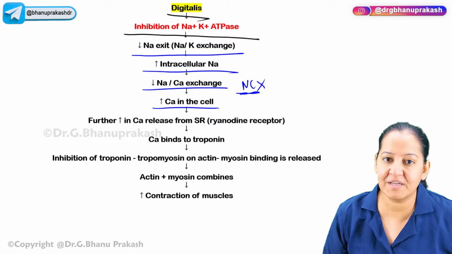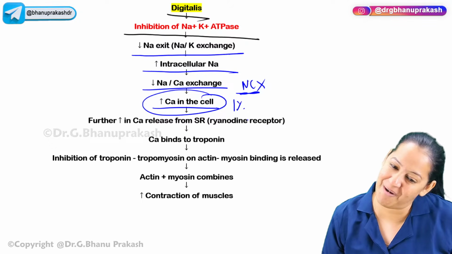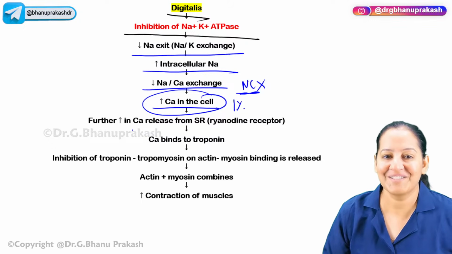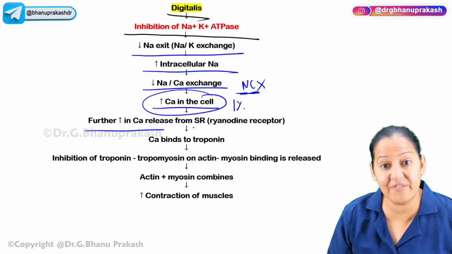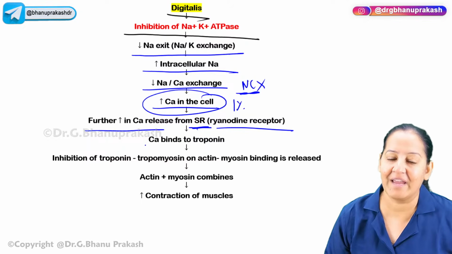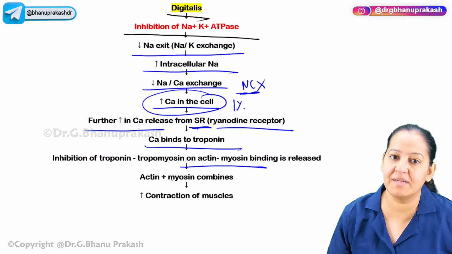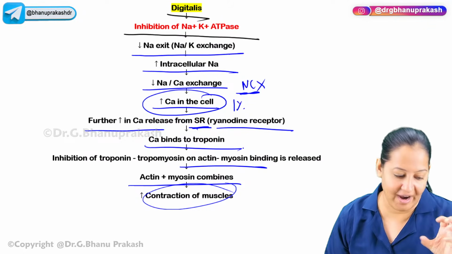So 1% calcium is trapped inside the cell. It cannot go outside. So it will increase the further calcium, 99%, again and again from the sarcoplasmic reticulum via the RYR ryanodine receptor. And again it will bind to the troponin, actin, myosin. Again and again contraction takes place, and this is the mechanism of action of inotropic drugs.